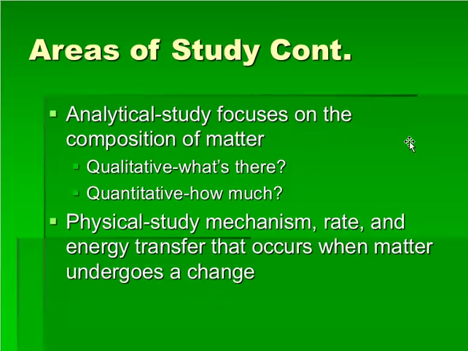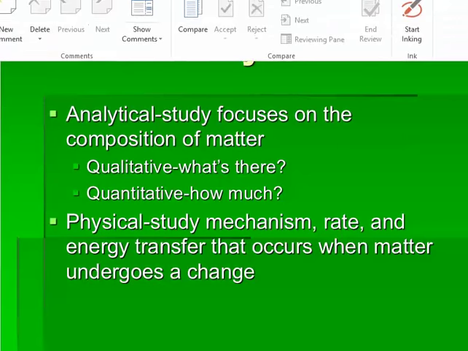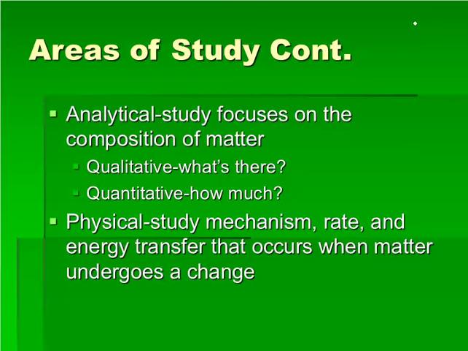The 4th area of study is analytical, which focuses on the composition of matter. There's 2 types of analytical. Qualitative means what's there. Quantitative is how much. So, for example, qualitative, what is in drinking water? What's in my drinking water? That would be qualitative analytical chemistry.